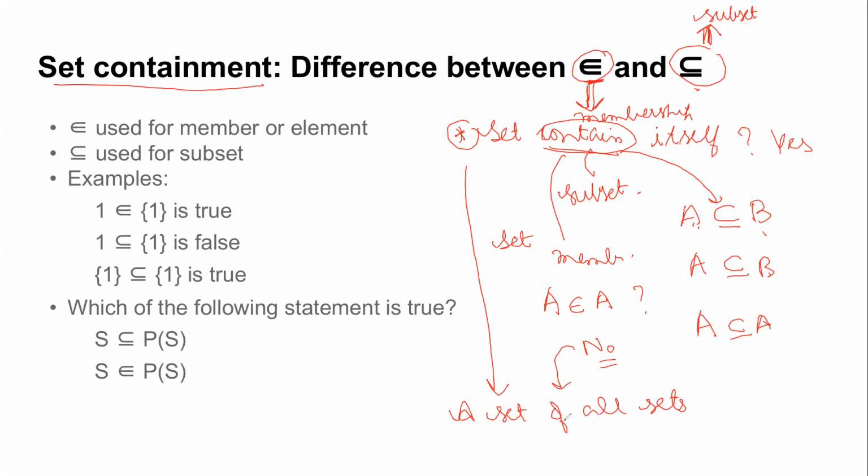Suppose I say a set of all sets. Is this a set? It's something related to the power set, right? The power set is a set of sets. But is a set of all sets a set? Yes, no? Excellent, Zishan. It actually leads to a very gray area of mathematics, undoubtedly, but very interesting. It's known as Russell's paradox.